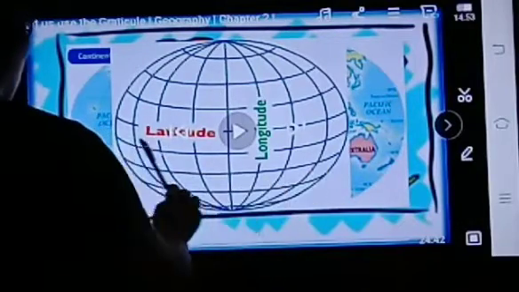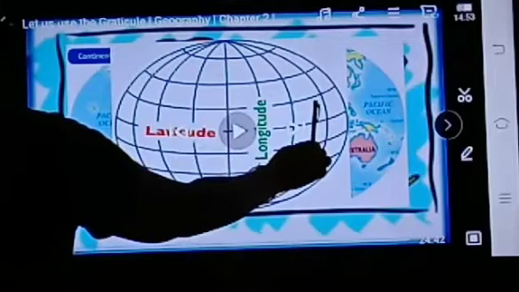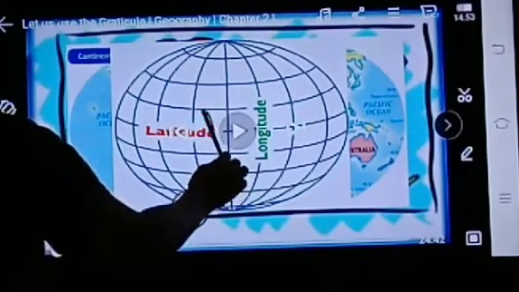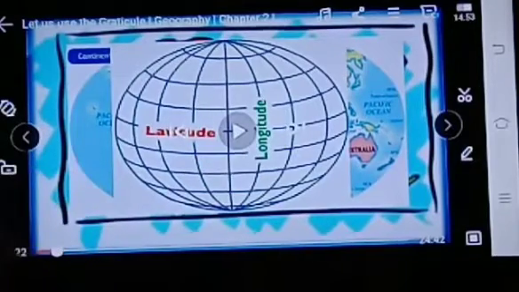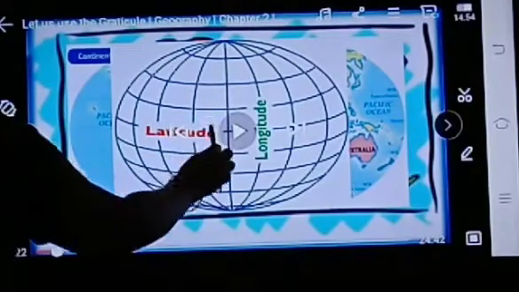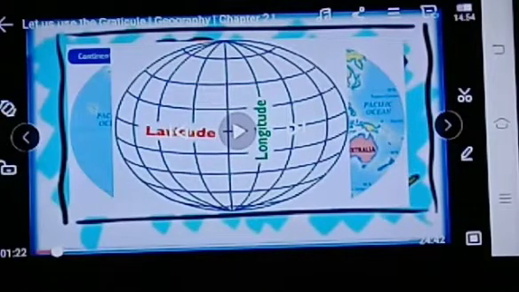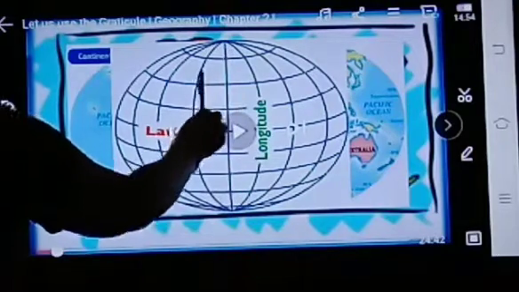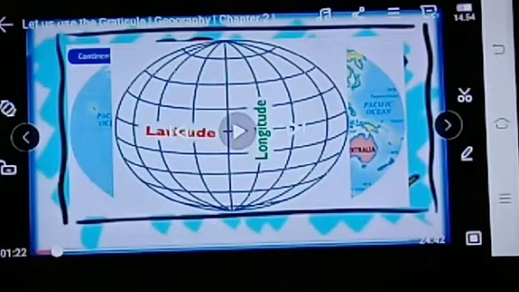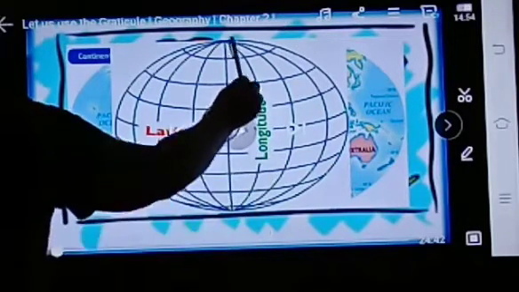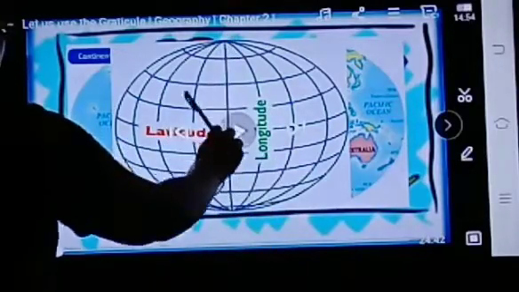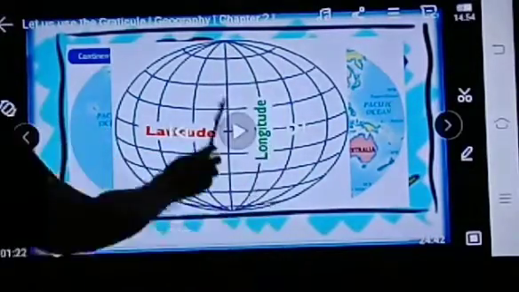Latitudes are imaginary horizontal lines on the earth, and the angular distance of the parallels is measured in degrees and called latitudes. The parallels of latitudes are parallel to one another. We also understood what is the longitude. So longitude is what? Is it horizontal or vertical? Tell me. Longitudes are the vertical lines. They are also imaginary vertical lines on the earth.